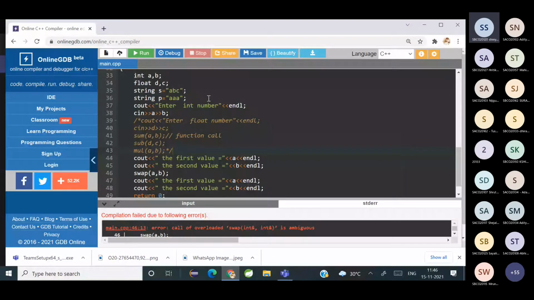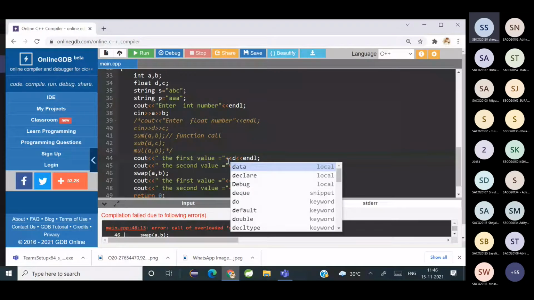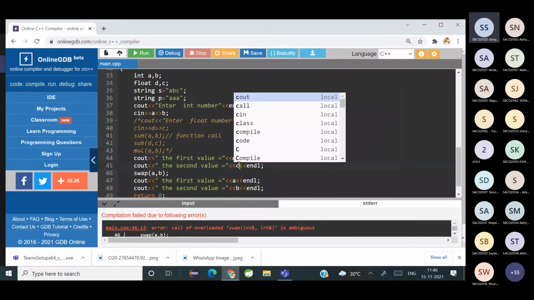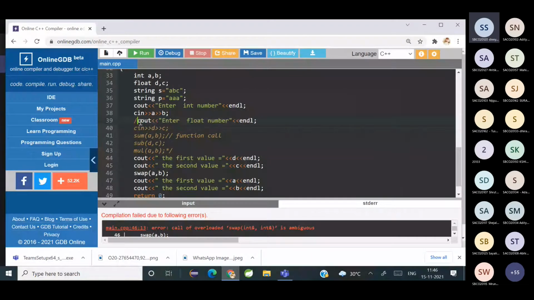Okay, let me just change A and B here. Instead of A, B, I'm saying D and C. Suppose I just want to change the function parameter. I'll just check it out.